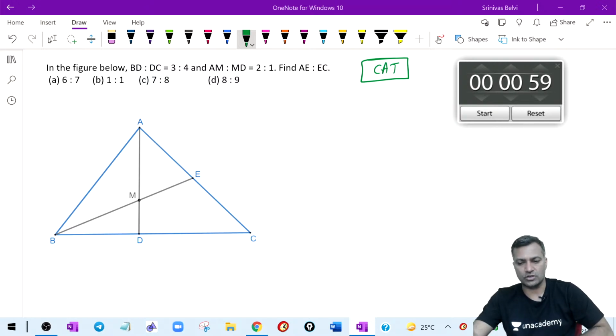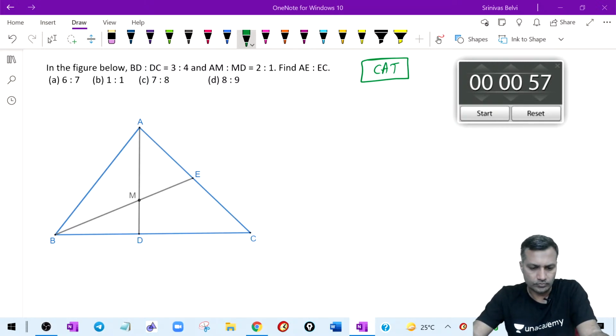Nazia, answer options are there for this question. You have to match with the answer options. If it is not matching, I don't know, because you gave some other number. Since it's a CAT question as it is, there are answer options. If not matching, maybe I might have made a typo. Otherwise, one of them should match.